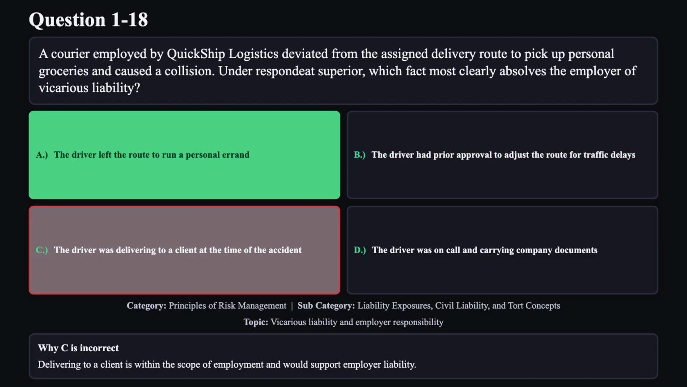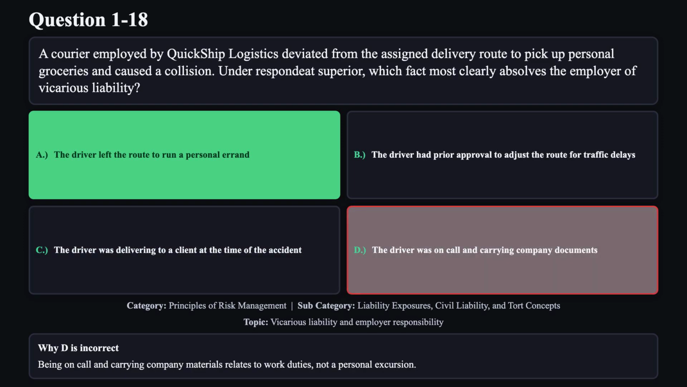Reason C is not correct. Delivering to a client is within the scope of employment and would support employer liability. Reason D is not correct. Being on call and carrying company materials relates to work duties, not a personal excursion.